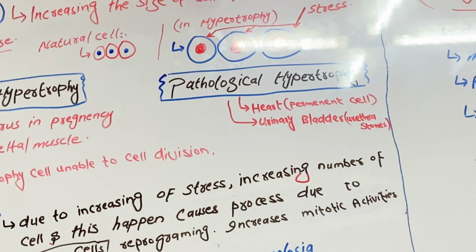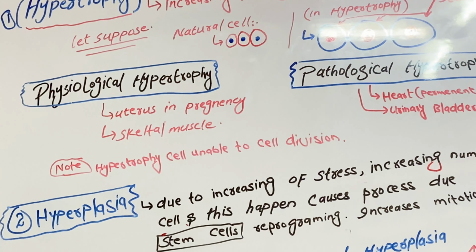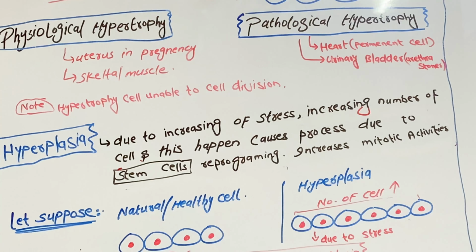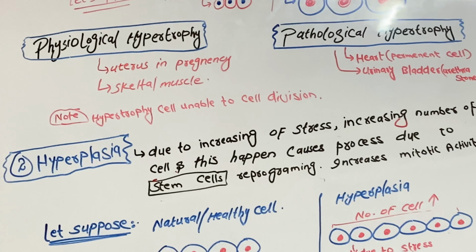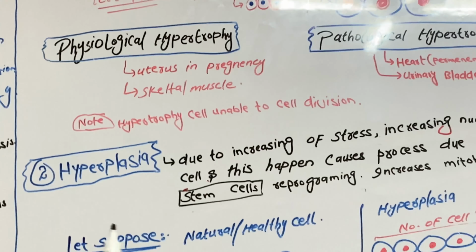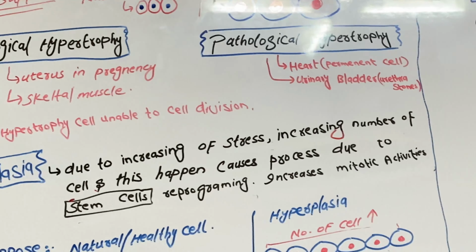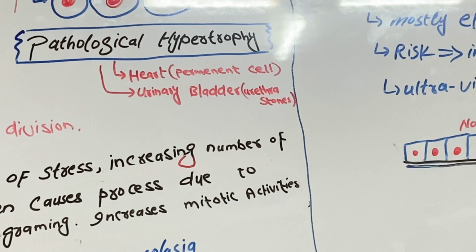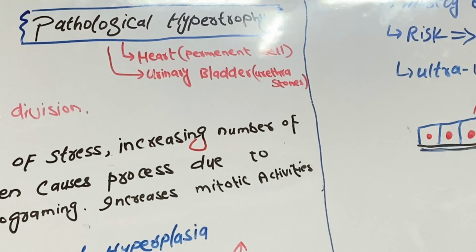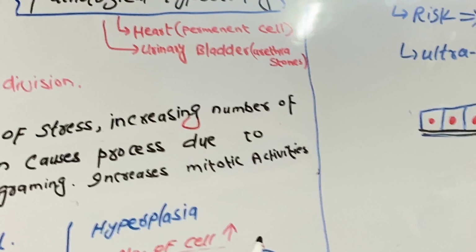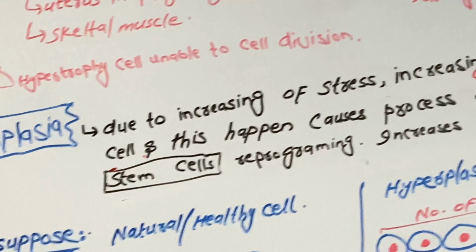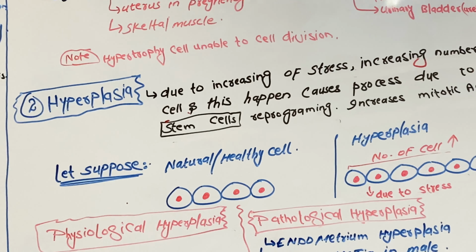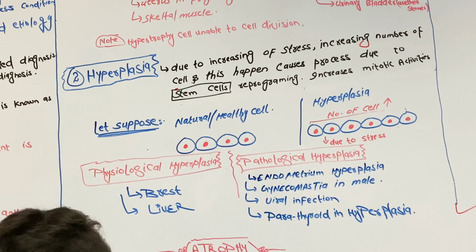There are two types of hypertrophy: physiological hypertrophy and pathological hypertrophy. Examples of physiological hypertrophy are the uterus in pregnancy and skeletal muscle. And examples of pathological hypertrophy are the heart and urinary bladder. Heart is a permanent cell, and the urinary bladder example is due to urethral stones. Its main point, note: hypertrophied cells are unable to undergo cell division.